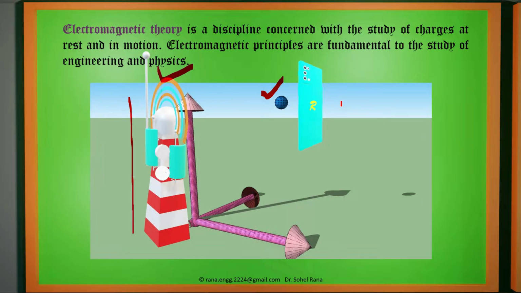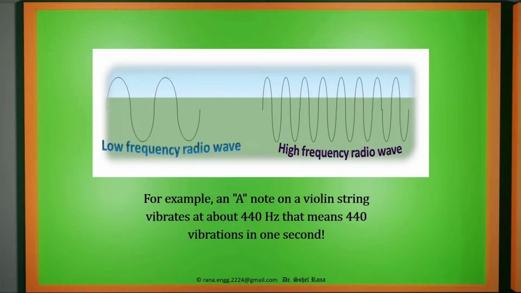So let us continue with this subject. It's all about the strength of electromagnetic radiation that we get on the mobile phone. Sometimes we get less signal, sometimes we get more signal. What is the meaning of less signal or more signal? Less signal or less strength means we have weak electric field intensity and weak magnetic field intensity combinedly reaching our mobile phone. Now these electromagnetic waves have a particular frequency.